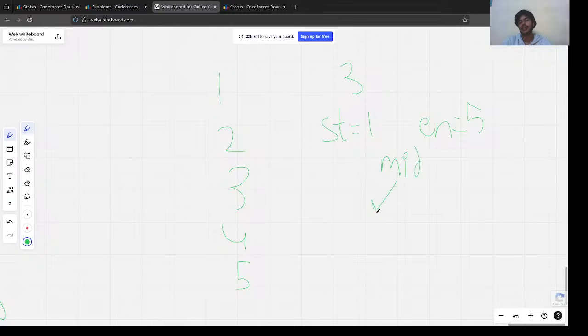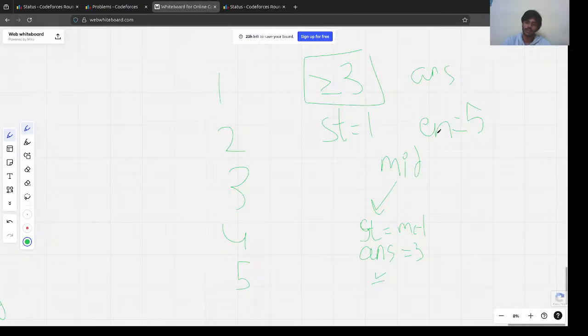If this midpoint satisfies greater than or equal to 3, then it relocates the starting point as mid plus 1. And we also have this answer variable, which tells us that this point satisfies our solution.